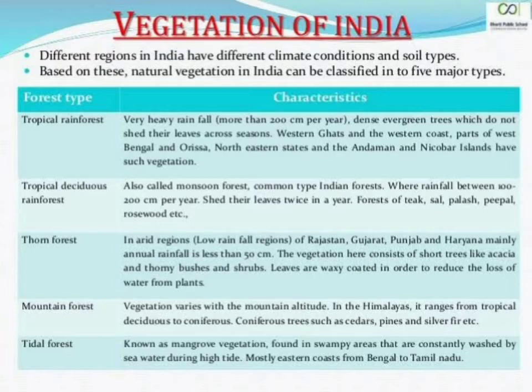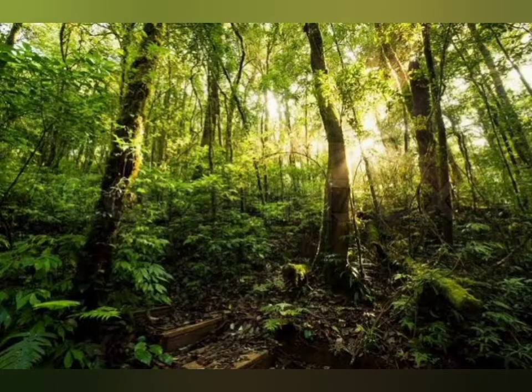So the tropical evergreen forest, like you see in this picture, how beautiful it is, no? You see everywhere is covered by green. That's why the tropical evergreen forest is called evergreen forest. You know what evergreen is?